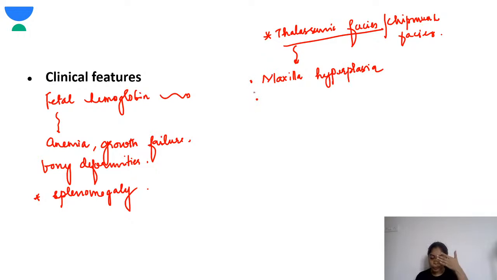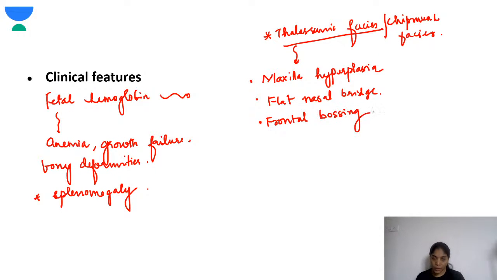Next, they'll have a flattened nasal bridge, and they'll have frontal bossing. This is typical of children with thalassemia. So when you look at a child who has thalassemia, you will know this is a typical chipmunk facies or thalassemic facies, and this child has some hemolytic anemia. So looking at the child itself, you can guess the disease.